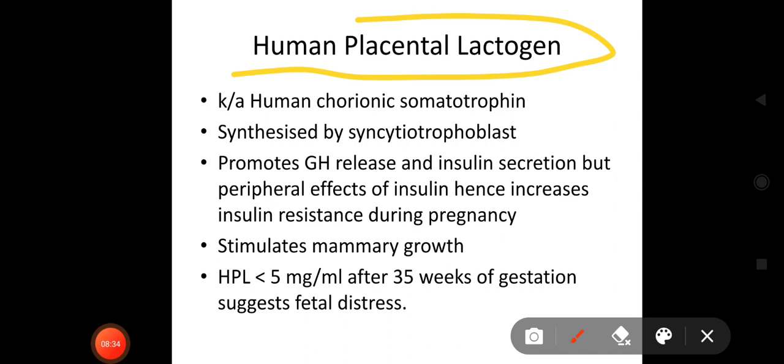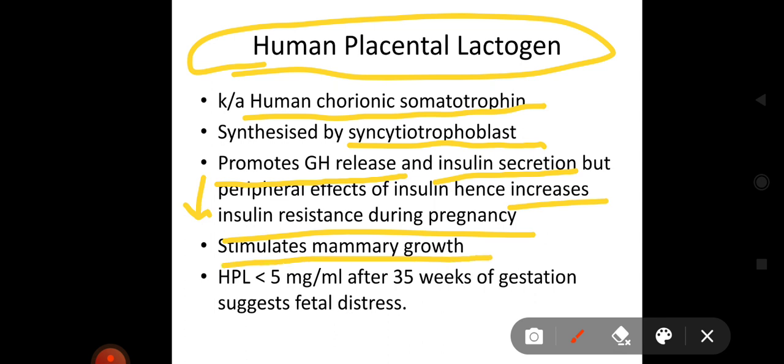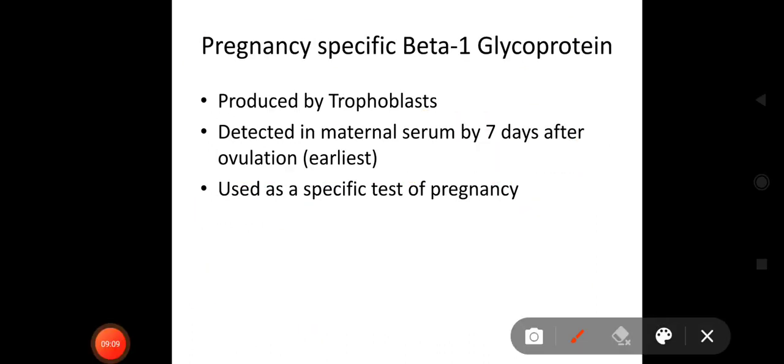Next is HPL, human placental lactogen, also known as human chorionic somatotropin. It is synthesized by syncytial trophoblast. What is the function of HPL? It promotes growth hormone release and insulin secretion, but it decreases the peripheral effects of insulin, hence increases insulin resistance during pregnancy. So HPL is one of the reasons for increased insulin resistance during pregnancy. What is the other role of HPL? It stimulates mammary growth. If the level of HPL is less than 5 mg per ml after 35 weeks of gestation, it suggests fetal distress.